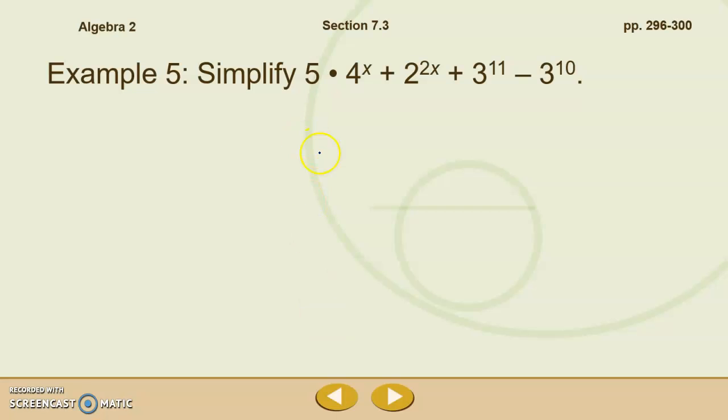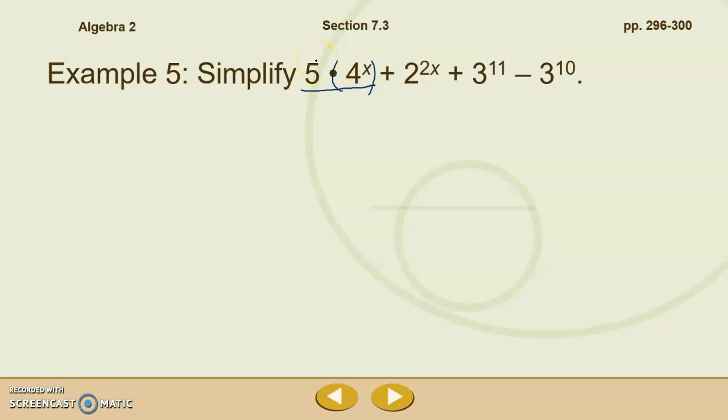All right, let's try to simplify this one. 5 to the 4x plus 2 to the 2x plus 3 to the 11th power minus 3 to the 10th power. I'm going to put parentheses here again because it helps me to visualize that as one term better than with this dot here.